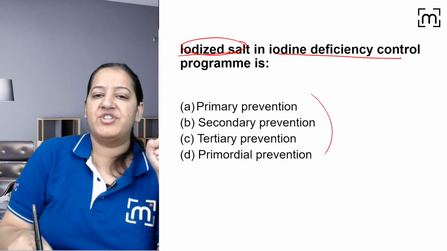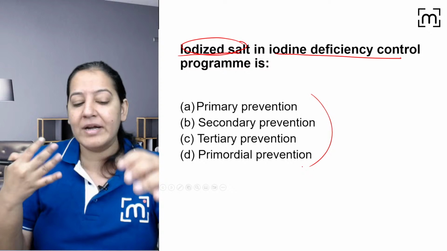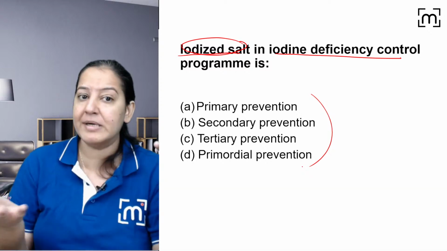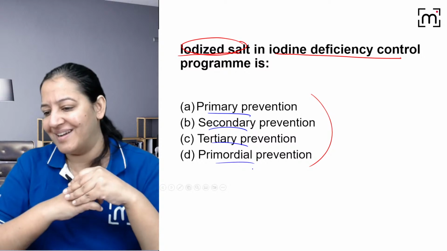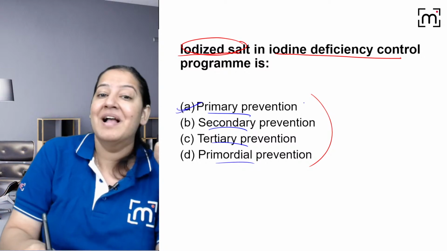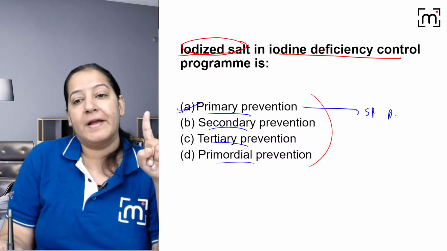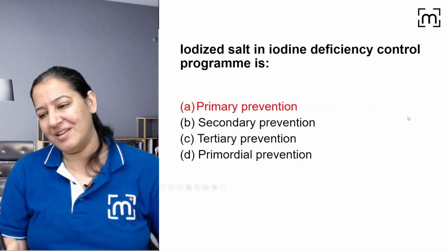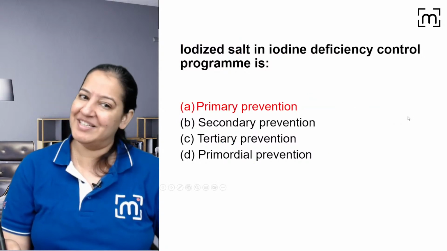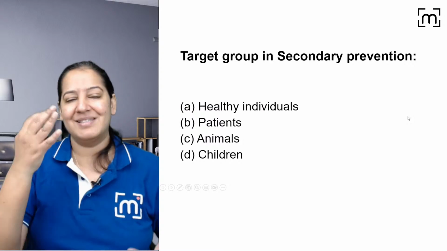So what level of prevention is it? We all want to prevent goiter in all of us, right? The government is providing iodized salt. So is it primary, secondary, tertiary, or primordial? What do you say? Yes, you all are correct. It's primary, specifically specific protection. It's only against goiter, not against other diseases. Yes, the primary protection, fortified food. Very good. I have given this example. It's fortification.